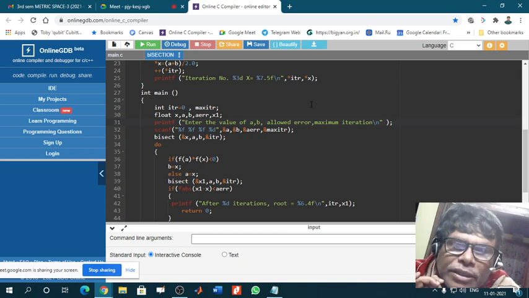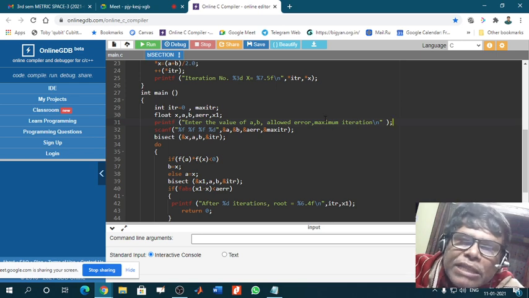You have to select it. Then say maximum iteration, it cannot be a floating point number. It must be an integer number.